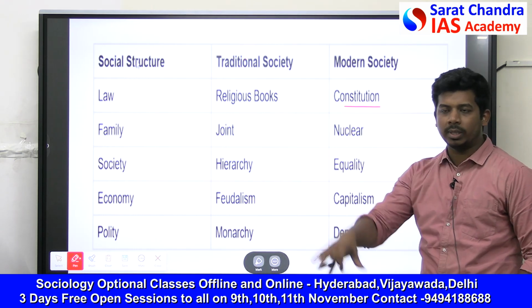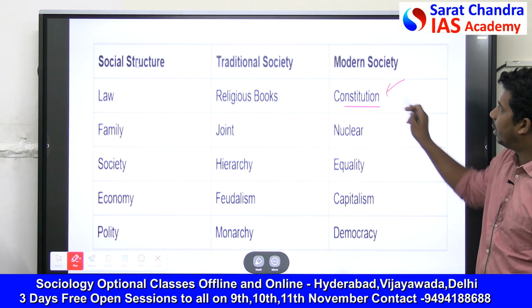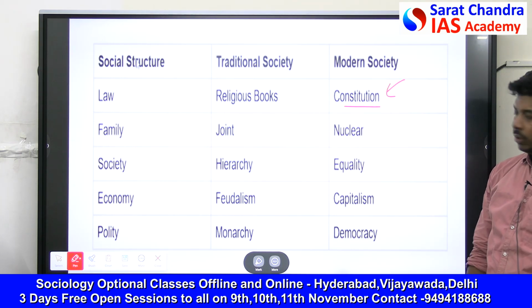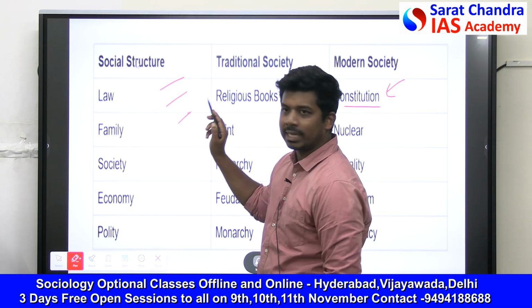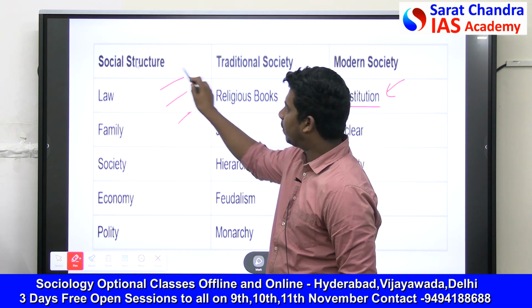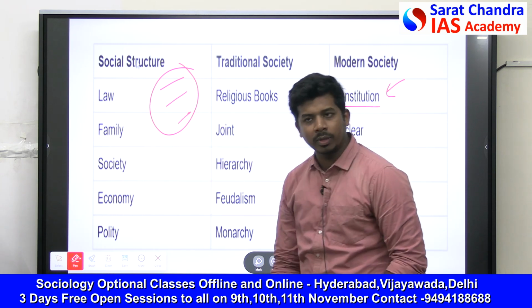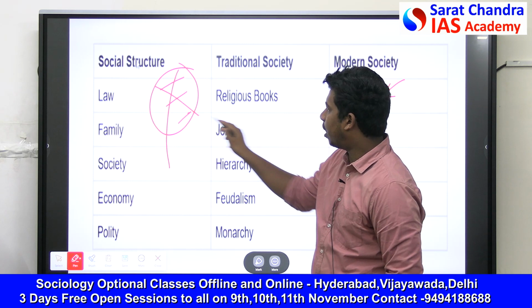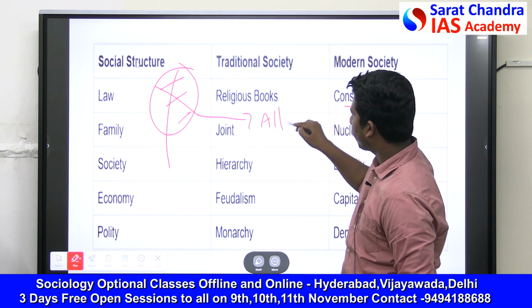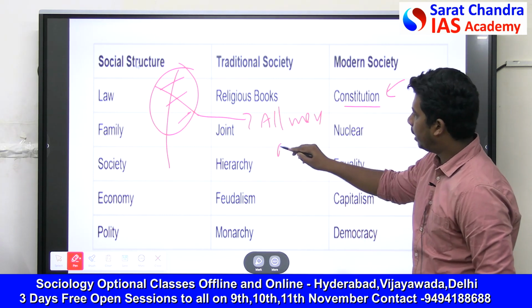So in accordance with modern requirements, we have devised a new constitution. I told you, when the French Revolution happened, they were tied to this estate system, the three estate system. After removing this estate system, they removed the king. No more estates. They said all men are equal. All men are equal.